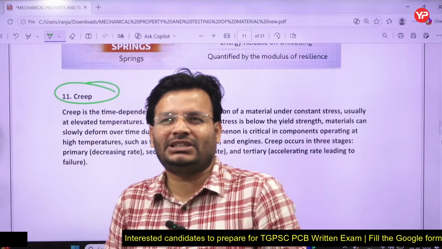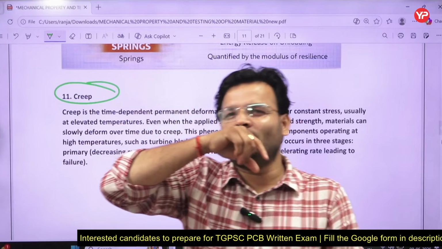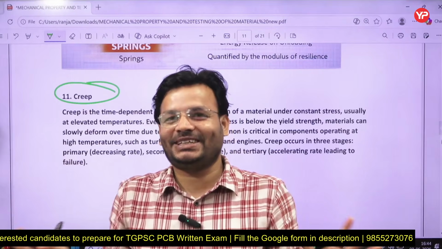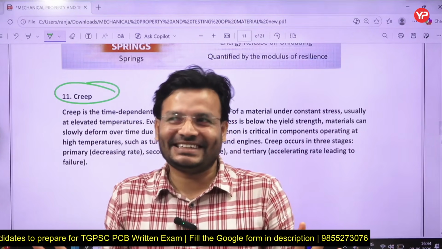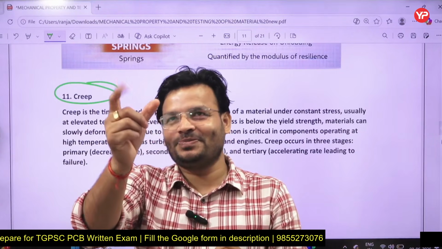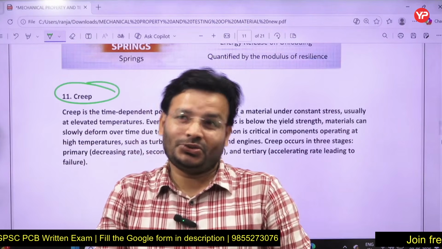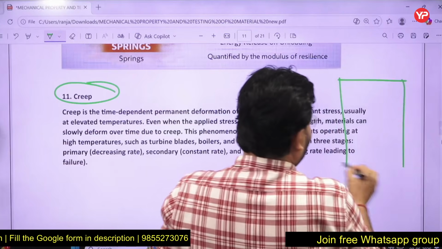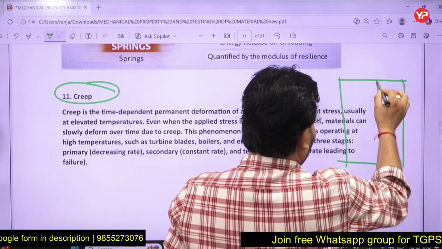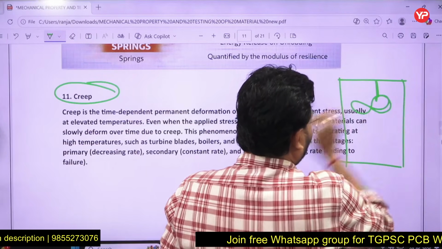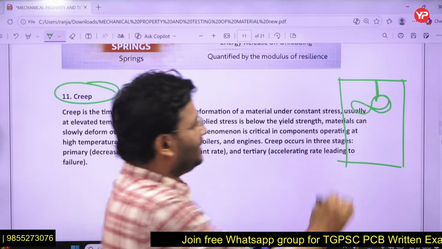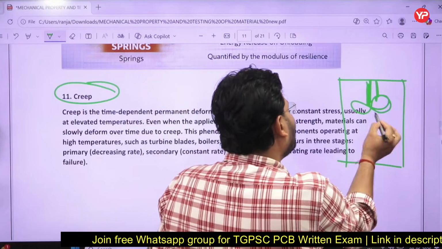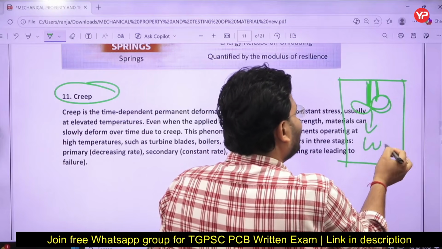Let's try to understand through one example. In your room, there is a ceiling fan? Yes or no? You can say, no sir, in my room I am completely in the AC. Okay, let's assume in your room there is a ceiling fan. So this is your room and this is your ceiling fan. I cannot draw the ceiling fan exactly, but let's assume it is something like that. So now, my dear friends, you know what is the load acting? You can say the weight of the ceiling fan is there, mg.